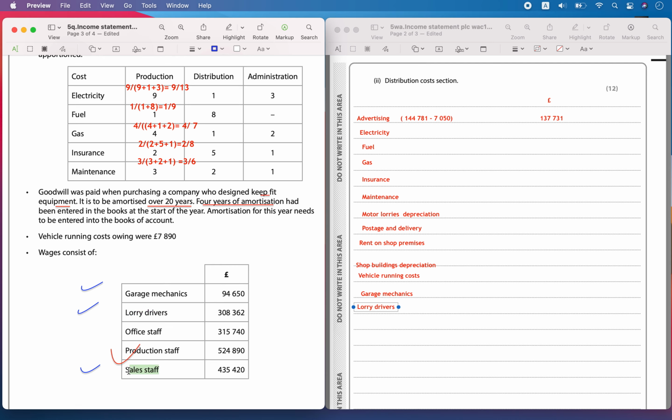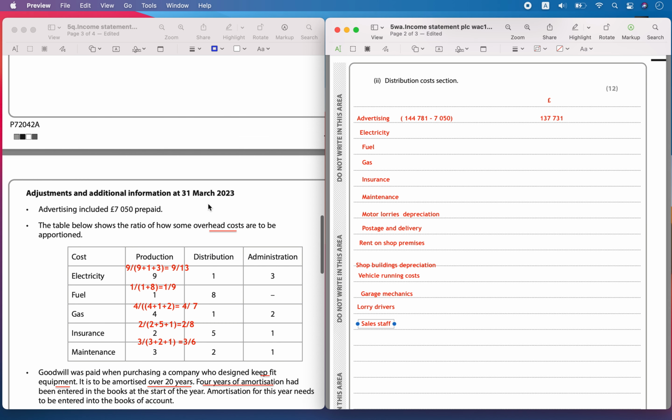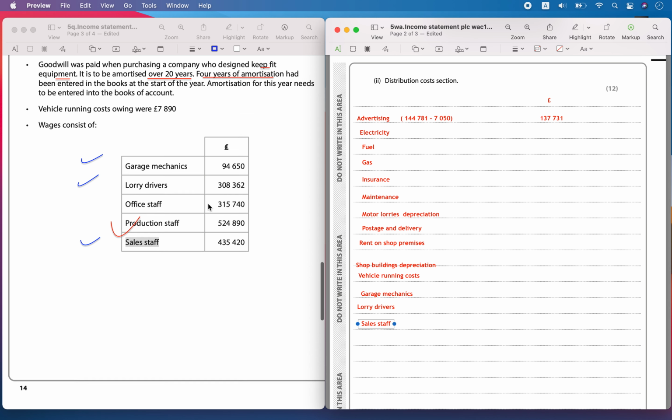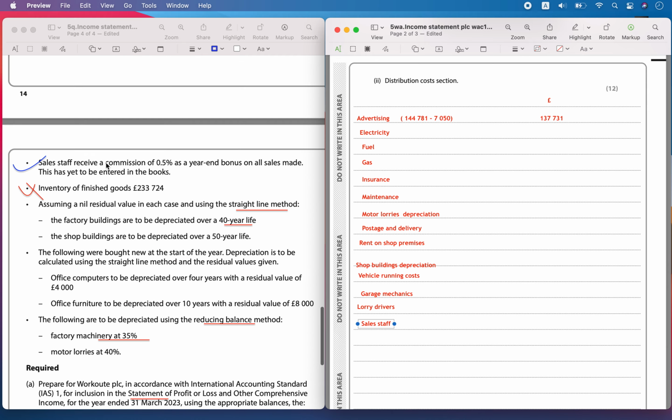Then the sales staff at the shop, the ones doing the sales, need to be paid. And also there is a commission being offered, which we had seen here. So commission on the sales.